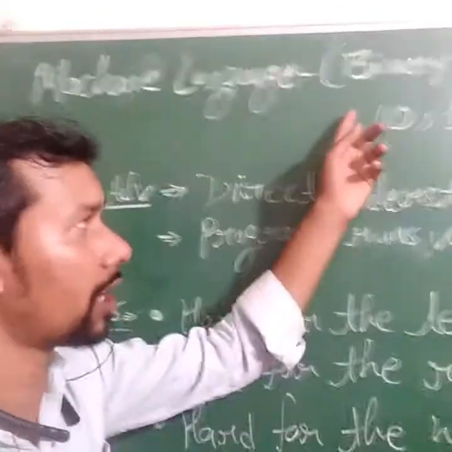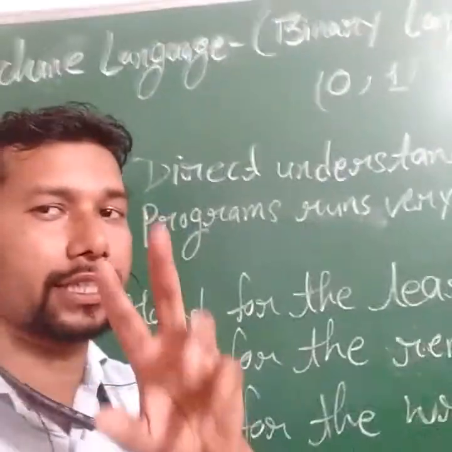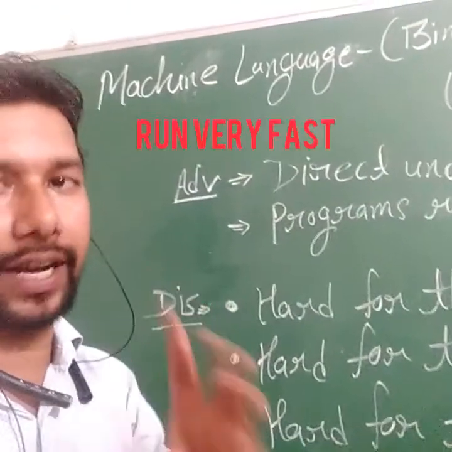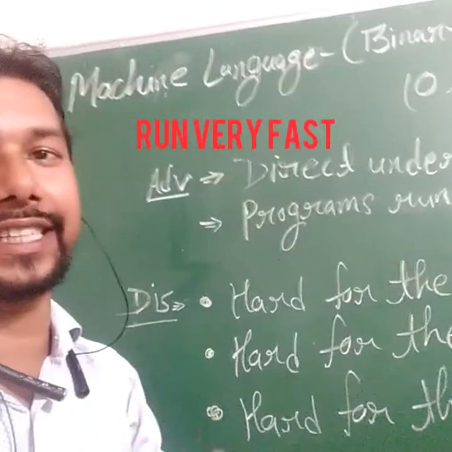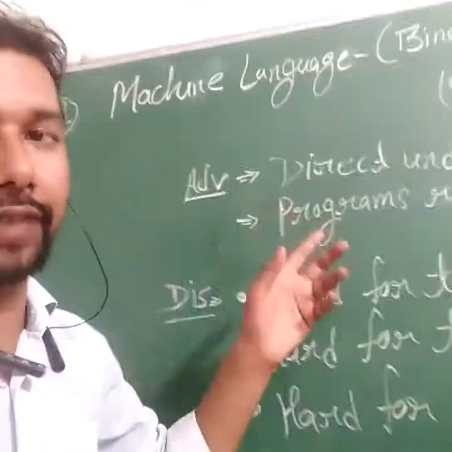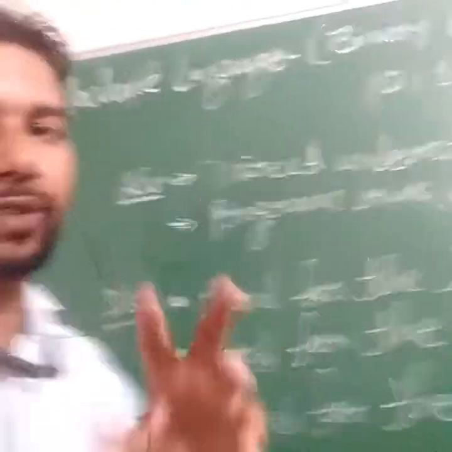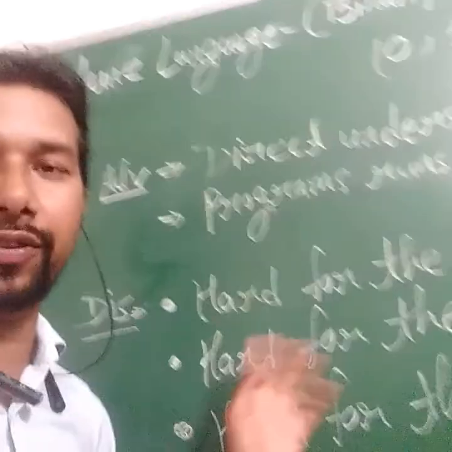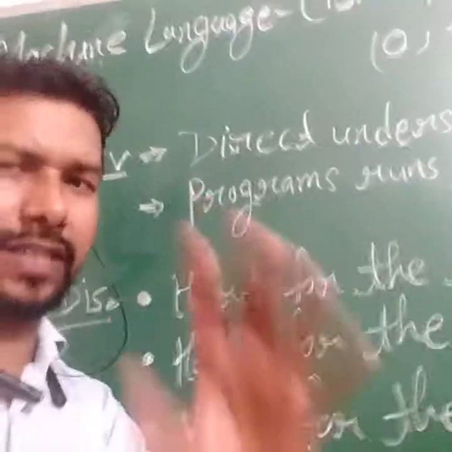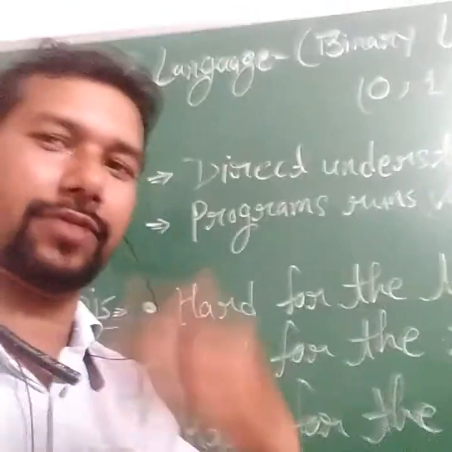Machine language is also called binary language because it's a combination of only two digits, that is 0 and 1. Machine language is very fast because the machine understands it directly, because a computer is also a machine. It runs very fast and the computer understands it directly. But machine language has some disadvantages. It is hard to learn, hard to remember and hard to write. Only specific persons used machine language at that time. Nowadays we have other languages.